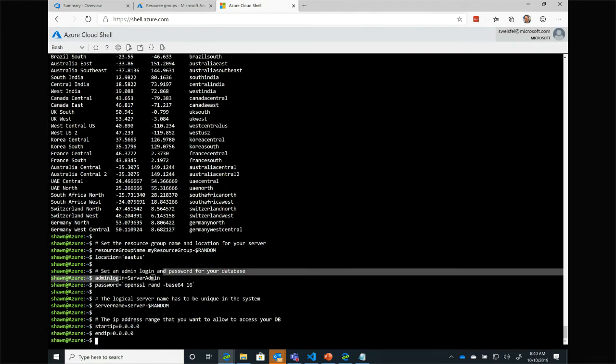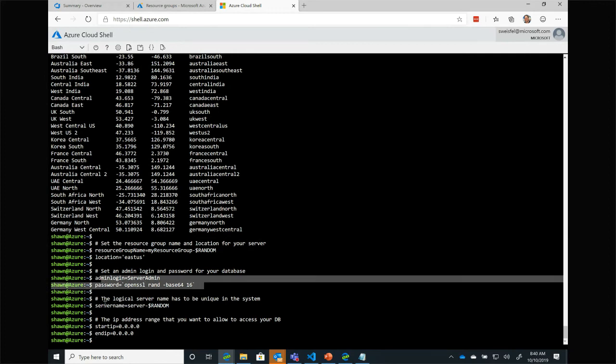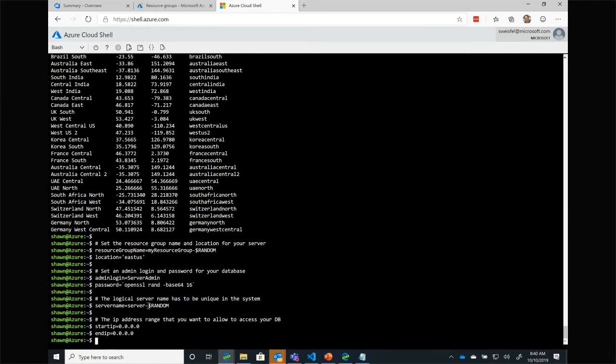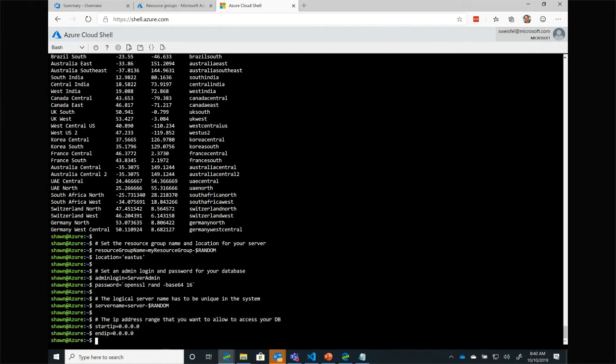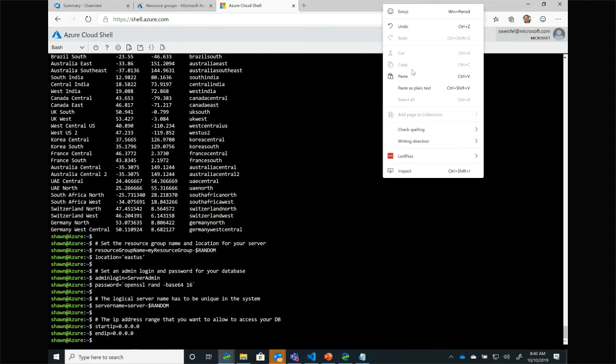I'm going to create a username. I'm going to create a password. Here I'm just generating a random password. And I'm going to create a server name with, again, a random number at the end. I'm using these random numbers to make sure that everything stays unique. I'm also going to set up some default IP addresses, and I'm going to use this for my firewall. So now let's go ahead and create a resource group. I'm going to go ahead and paste in this command.